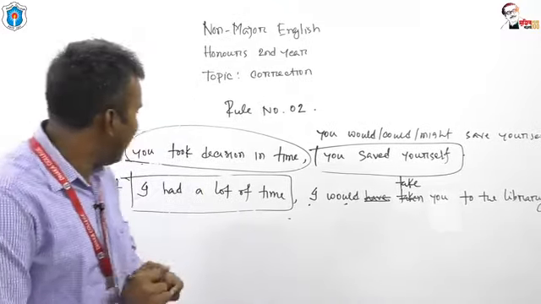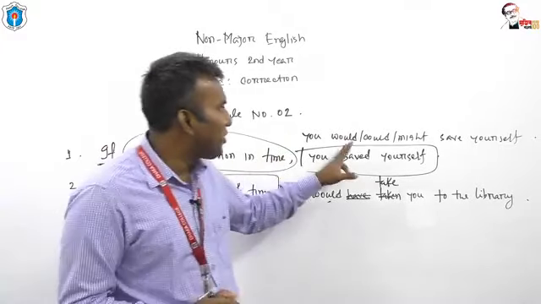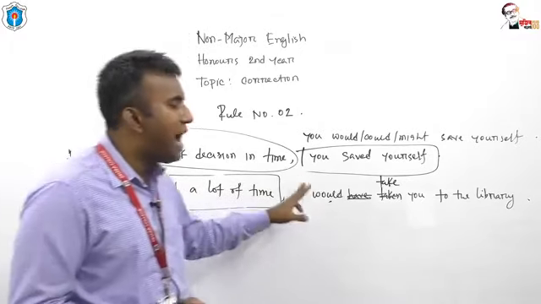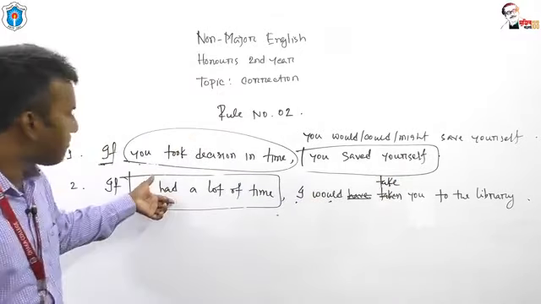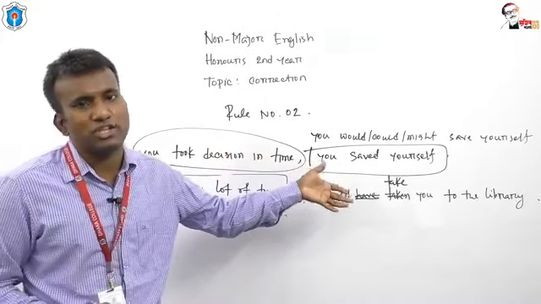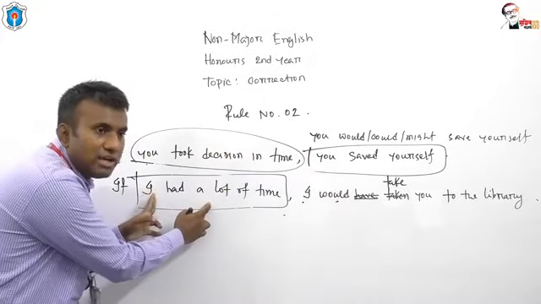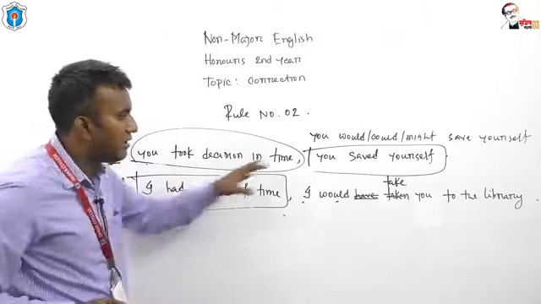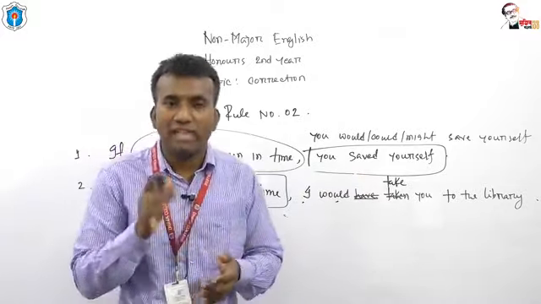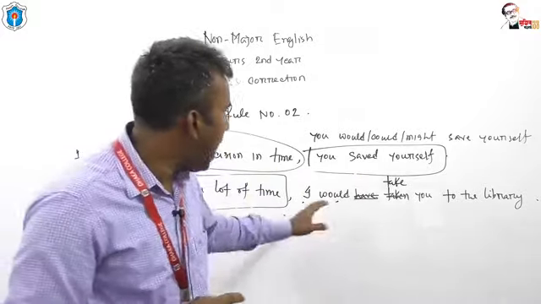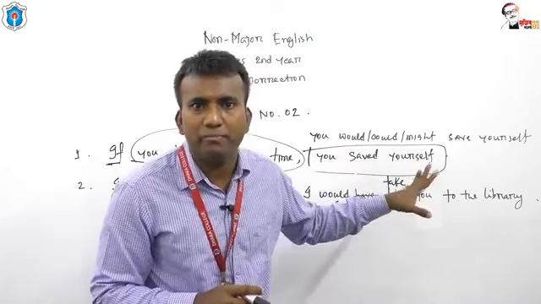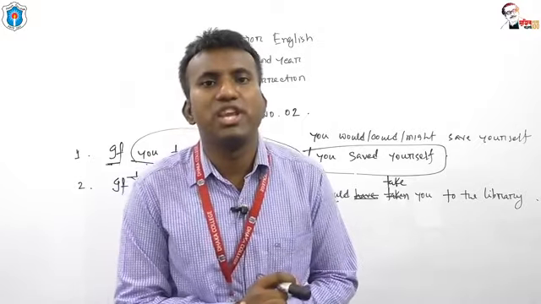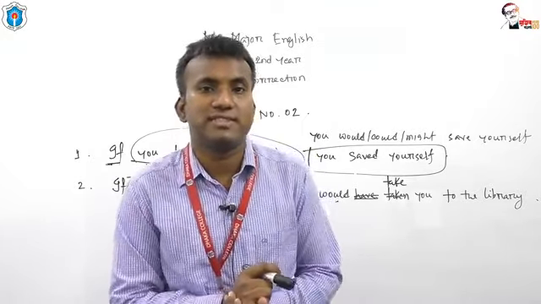Thank you. If you took decision in time, you could, you might, you would save yourself. If I had a lot of time, I would take, because past indefinite has a relationship with past conditional. If I use here past perfect tense, you need perfect conditional. Then the sentence would have been, I would have taken you, I might have taken you, I could have taken you.